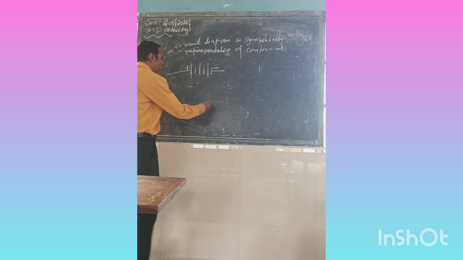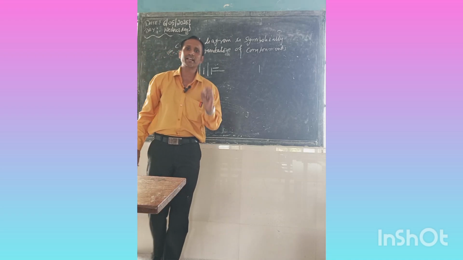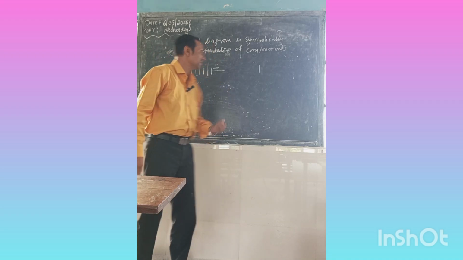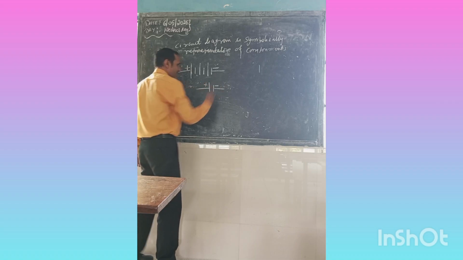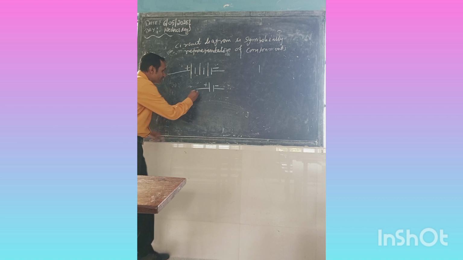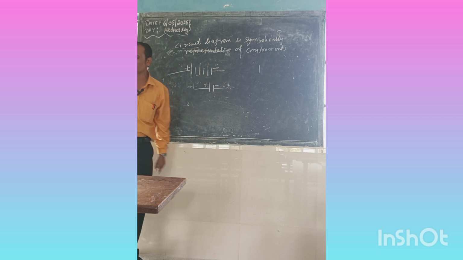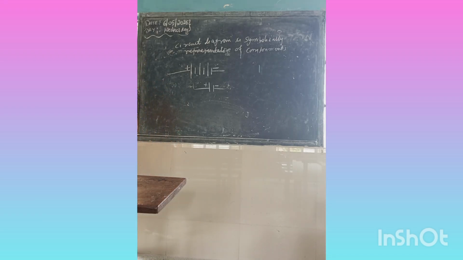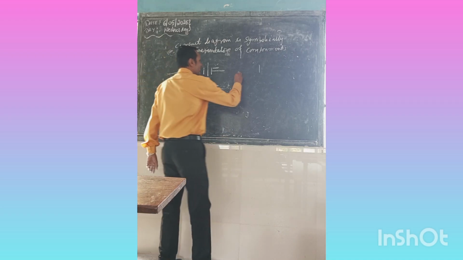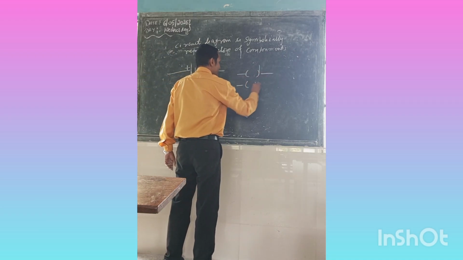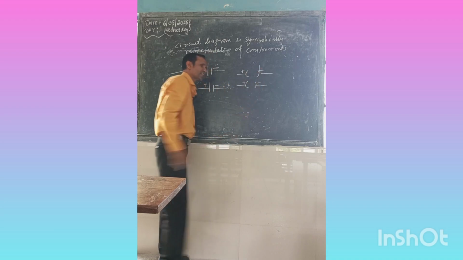In the table given in your book, there are many symbols. Suppose the first one given is a cell, with positive and negative. It means this side is connected and this side is connected; it has two terminals. Another table is also given that you can follow. Here many things are confusing. It is like that, positive and negative anywhere.